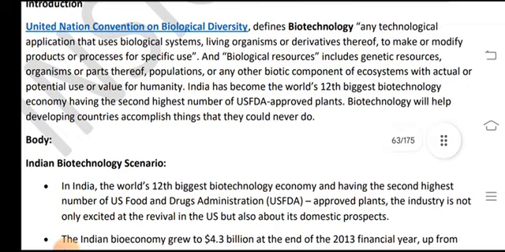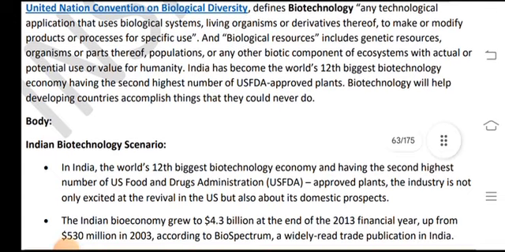Introduction. The United Nations Convention on Biological Diversity defines biotechnology as any technological application that uses biological systems, living organisms or derivatives thereof to make or modify products or processes for specific use. Biological resources include genetic resources, organisms or parts thereof, populations or any other biotic component of ecosystems with actual or potential use or value for humanity.